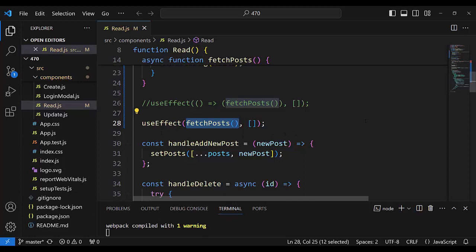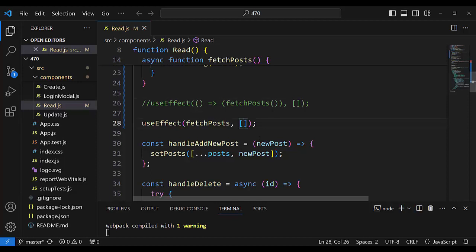and initial rendering is execution row by row, and it would be executed directly, so every time we have rendering, we will call this fetch post. We don't need it, and it doesn't work. But instead of a direct call, we can use a reference. It is a reference, and all works well now.